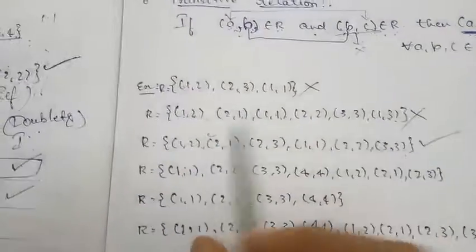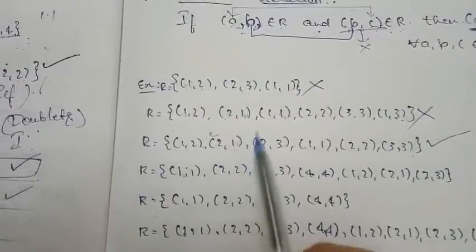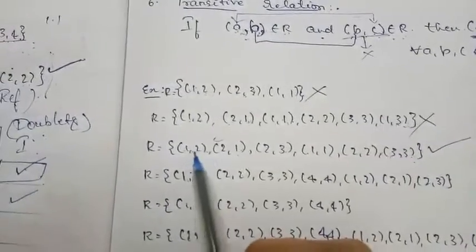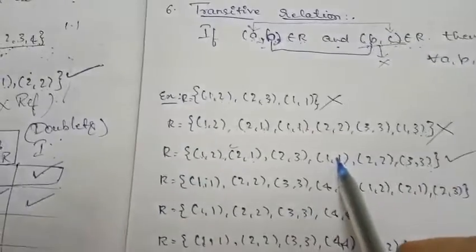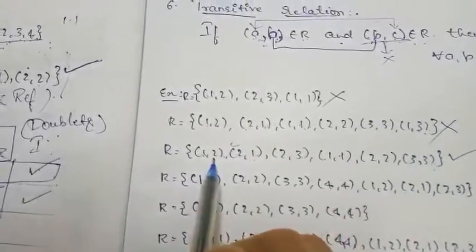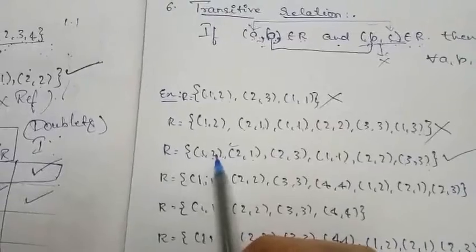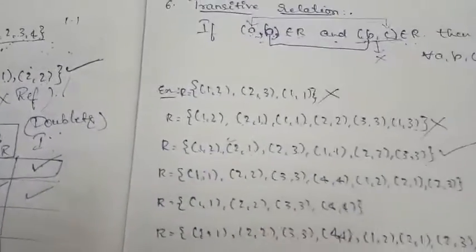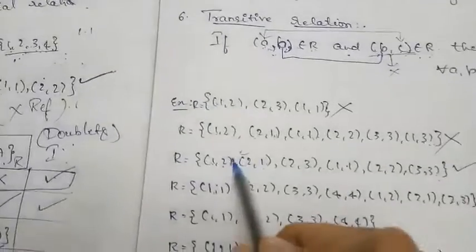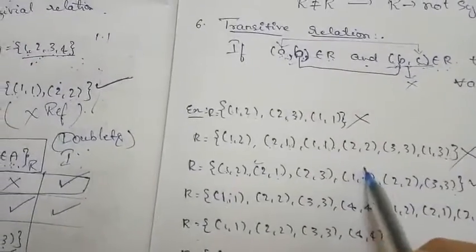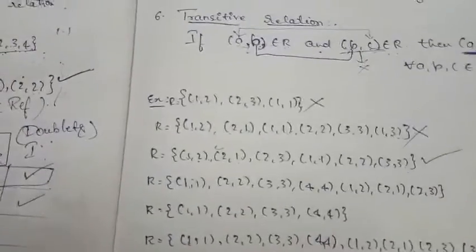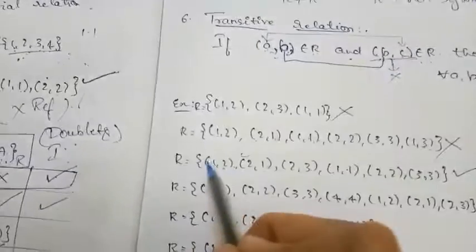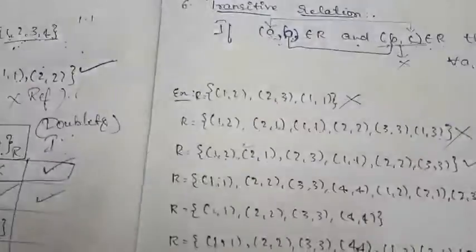Again, one thing you can understand clearly is that if I am comparing any ordered pair with the doublets, we are going to get the same ordered pair as AC. That is 1 comma 2, 2 comma 2, our AC will be 1 comma 2 itself. If I am comparing any ordered pair with the doublets, the third ordered pair AC is another ordered pair, 1 comma 2 itself. That's all I am saying.